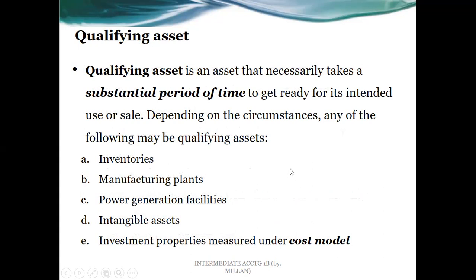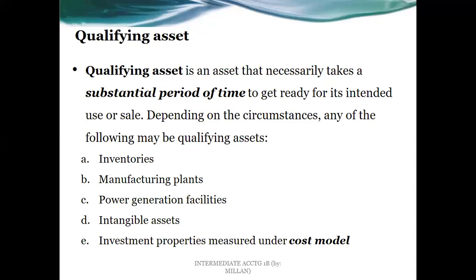Now, a qualifying asset is defined here as an asset that necessarily takes a substantial period of time to get ready for its intended use or sale. In other words, it takes a significant amount of time for it to be finished or completed. And then, depending on the circumstances, any of the following may be qualifying assets: inventories, manufacturing plants, power generation facilities, intangible assets, and investment properties measured under the cost model.